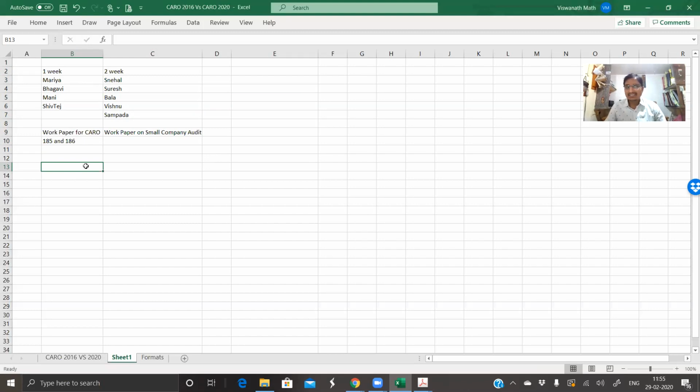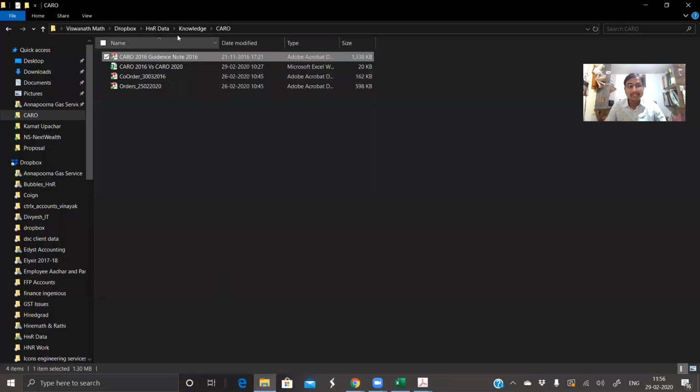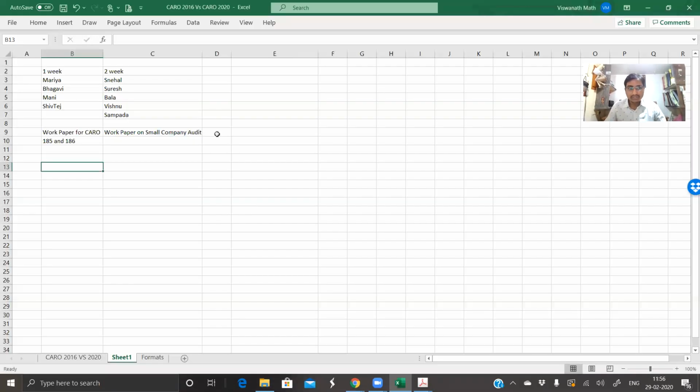We can organize, it's not only Saturday, any half an hour topic, half an hour session. We'll try to restrict all the sessions to half an hour so that it is convenient for everybody to listen to it and grasp, and try to put all the base documents in knowledge folder whenever you are trying to do, so that in future references it comes up. So uncle, this looks good, or anything to be added to this, uncle and Saurabh? Because if we say them, you come up with a topic.